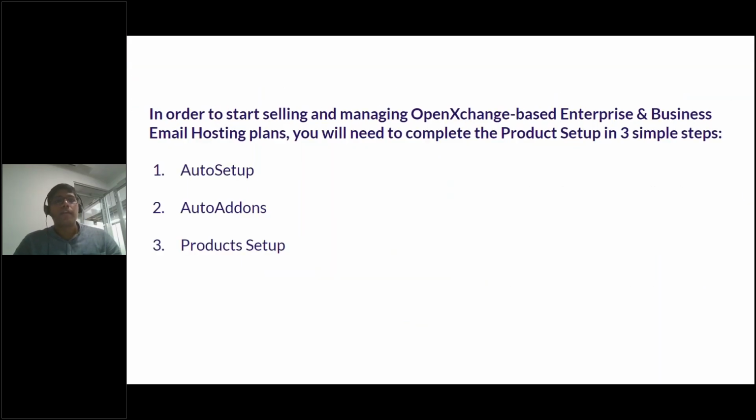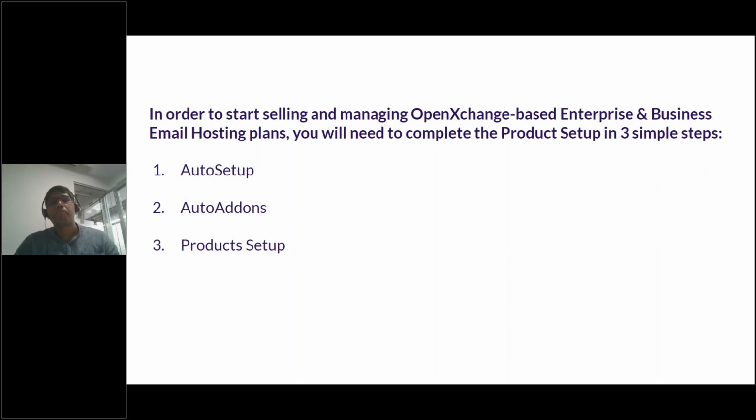So again, the 3 simple steps, as I said, auto setup, auto add-ons, and product setup. Each of these have to be completed in order. The order cannot be interchanged. You have to go with auto setup first, then set up your add-ons, and finally set up your pricing, which is your product setup.